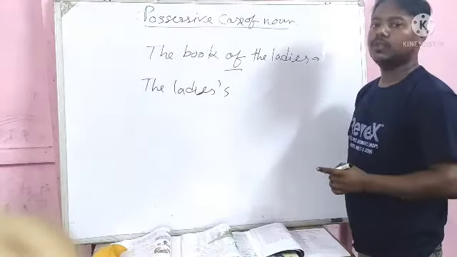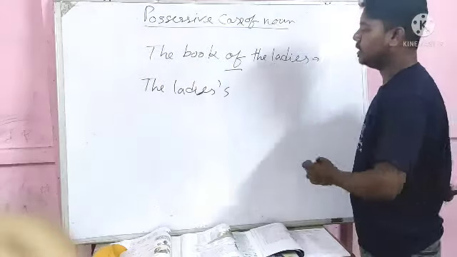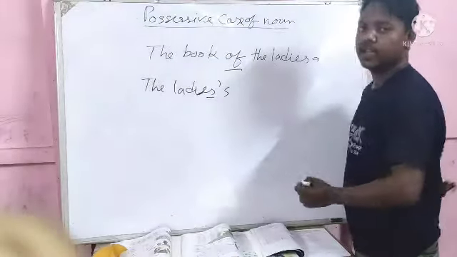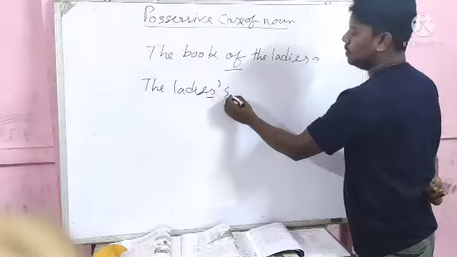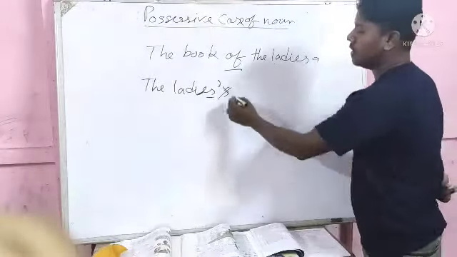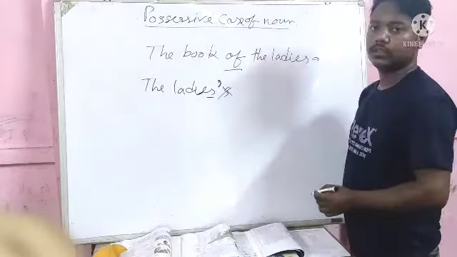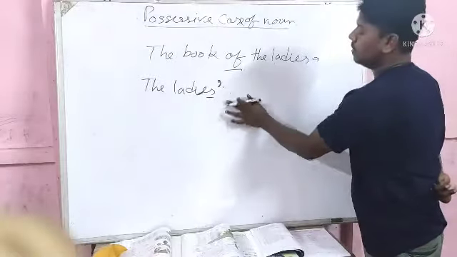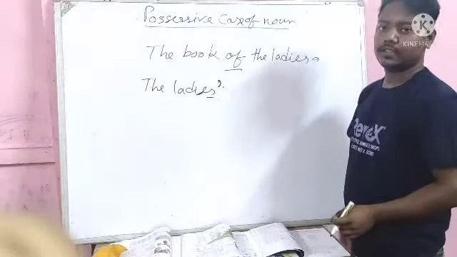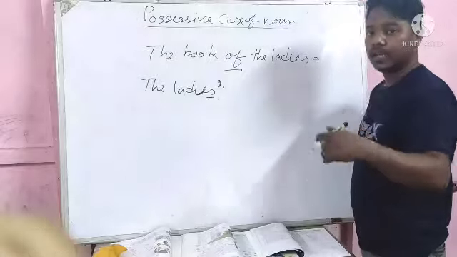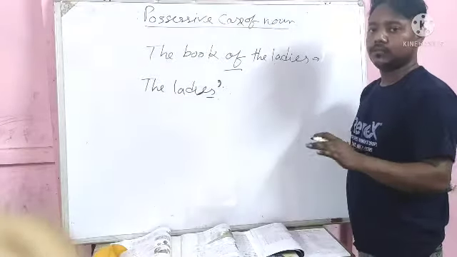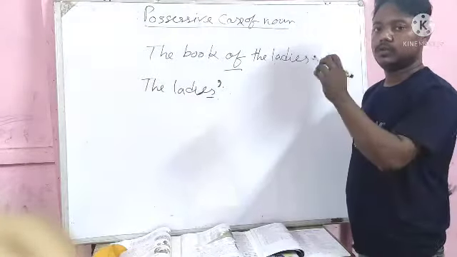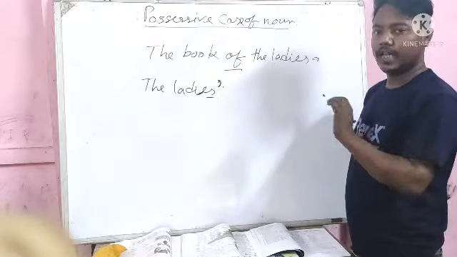But one more thing you have to learn here: when we get s at the end, after the apostrophe we don't write s, we just write the apostrophe. That means we don't need to write s after the apostrophe. I told you that to show the possessive case, we use apostrophe s.